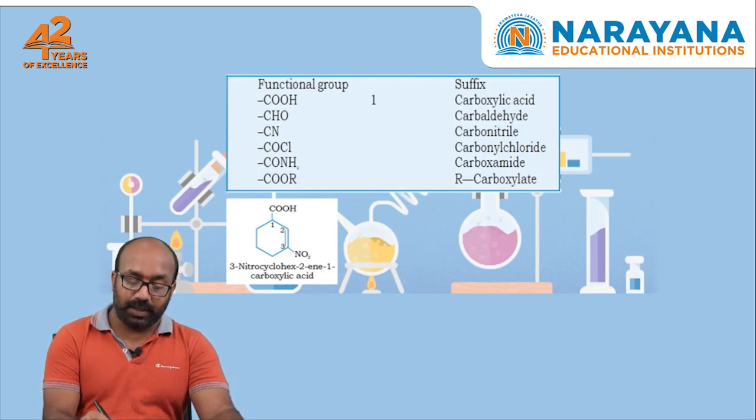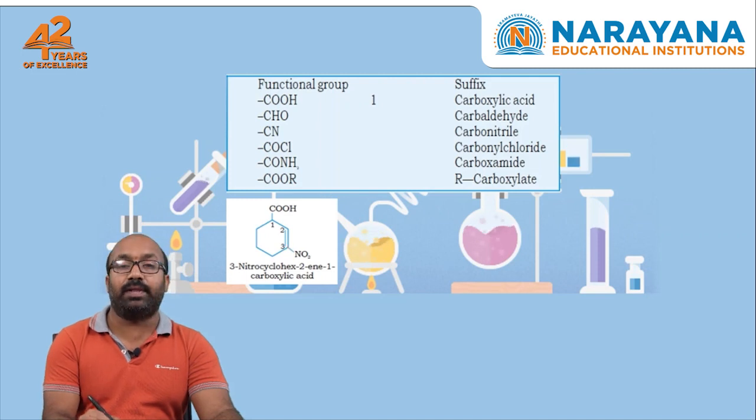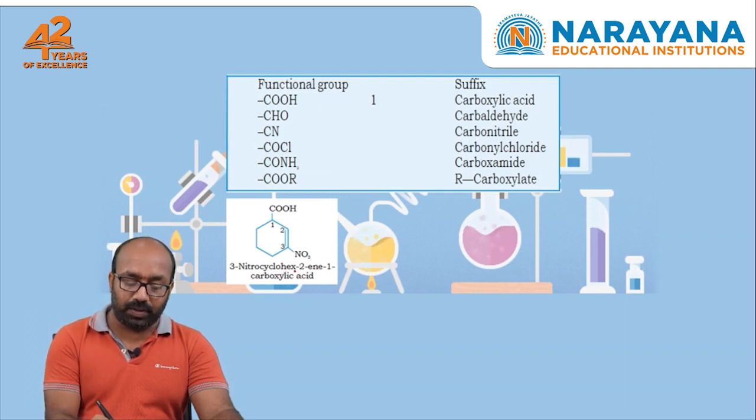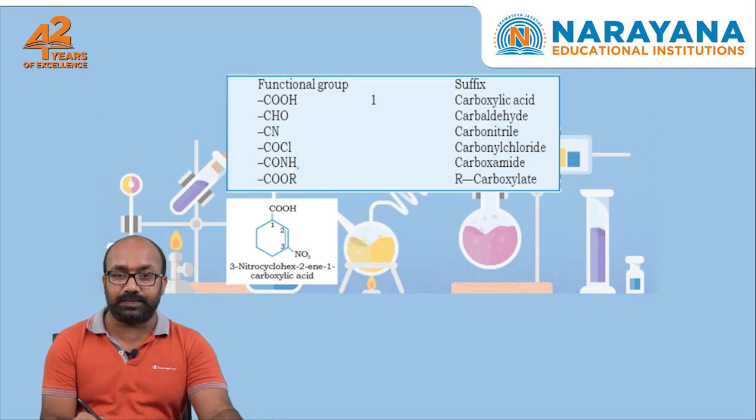First one: the carbon which is attached to the acid functional group is given numbering 1, followed by 2, 3, which has the double bond and nitro substitution. So the name is 3-nitro cyclohex 2-ene 1-carboxylic acid.